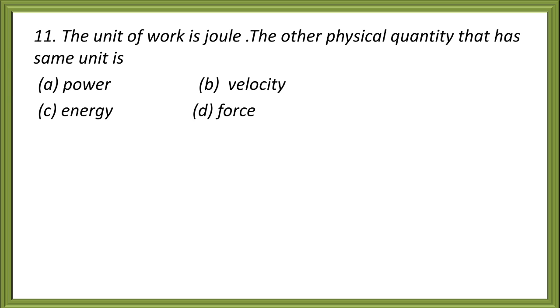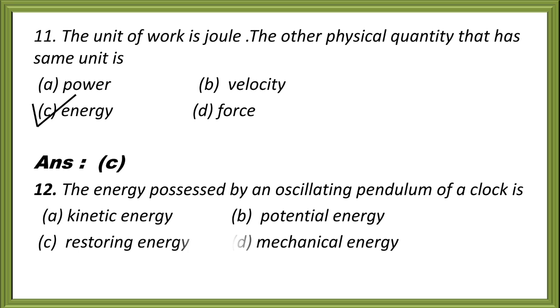Question 11. The unit of work is joule. The other physical quantity that has same unit is option A, power, B, velocity, C, energy, D, force. Here your correct answer is option C, energy.